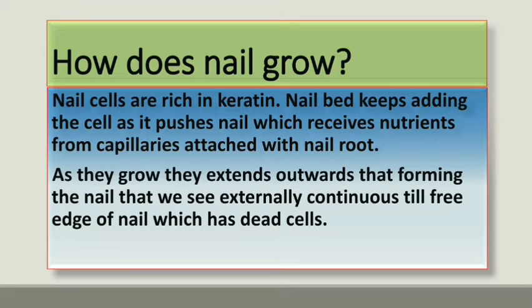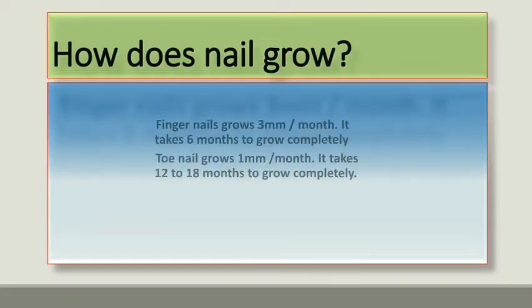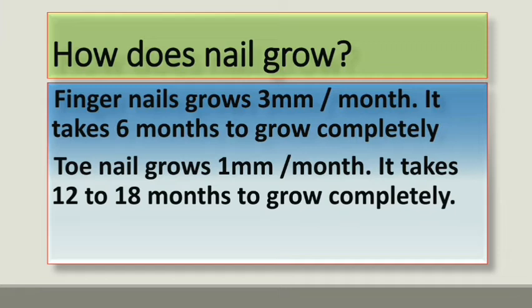Nail cells are rich in keratin, which is protein. Nail bed keeps adding cells as it pushes the nail, which is rich in keratin, and receives cell nutrients from the capillaries attached to the nail root. As they grow and extend outwards, they form the nail that we can see, which is the free edge of the nail.